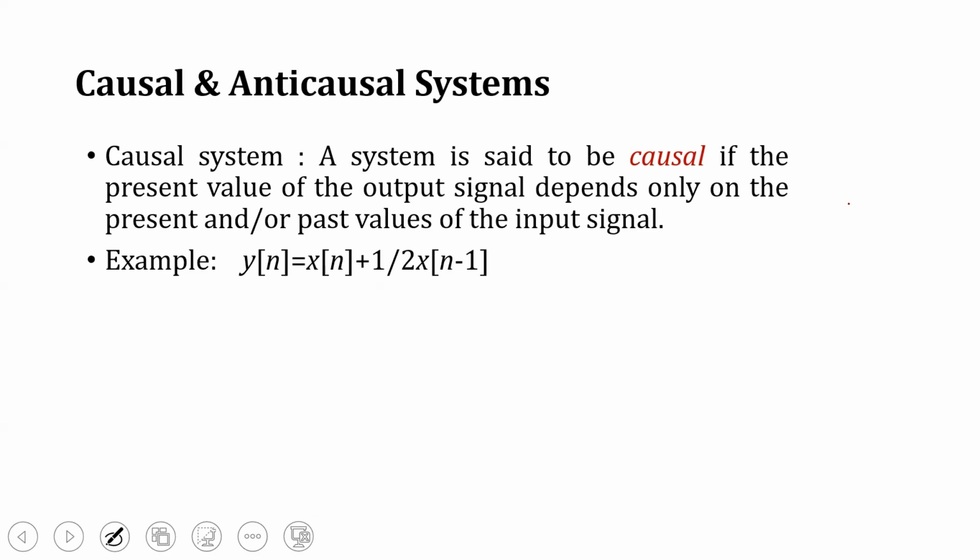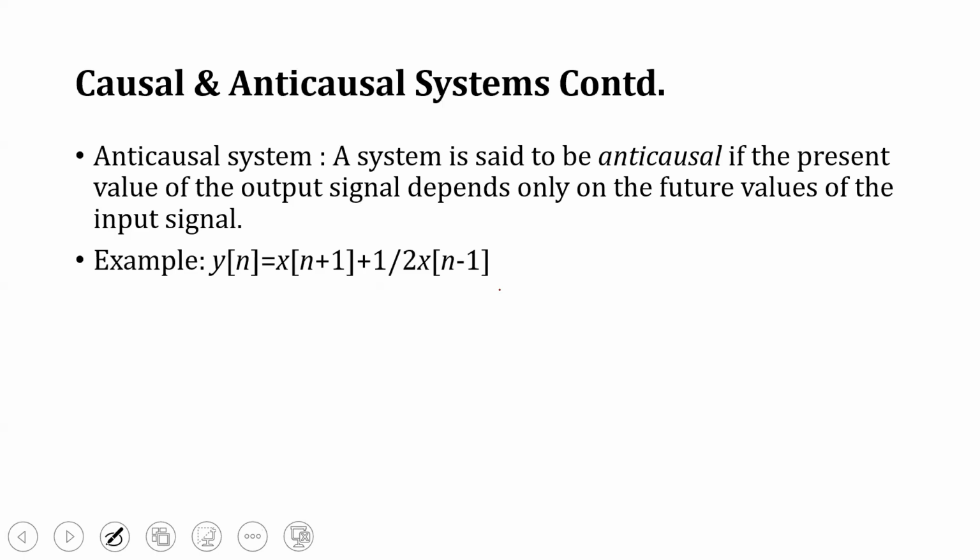Causal and non-causal system. So the causal system is one which depends on the present and the past values, not on future values. So y(n) is equivalent to x(n) plus 1/2 times x(n minus 1). So that is a causal system. Here the system depends on the present as well as past values, not on the future values. Next one is the anti-causal system. A system is said to be anti-causal if the present value of the output signal depends only on the future values of the input signal.